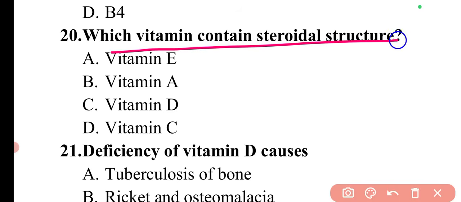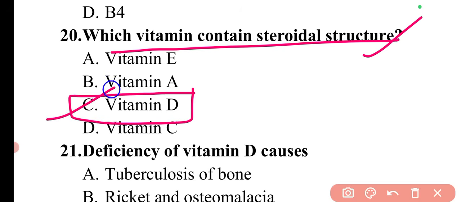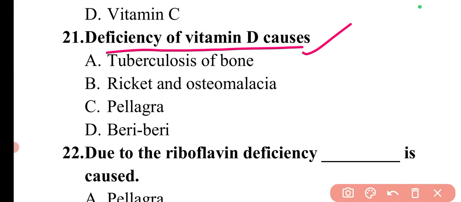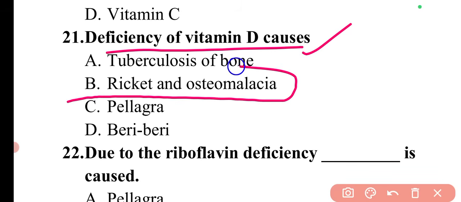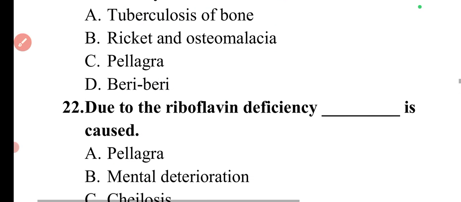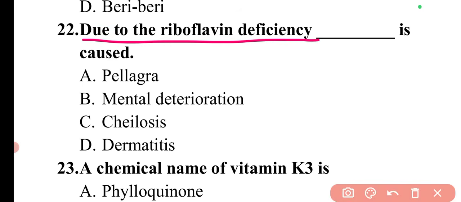Next question is, which vitamin contains steroidal structure? The steroidal structure is contained in vitamin D. So here option C is correct. Next question is, deficiency of vitamin D causes. The deficiency diseases of vitamin D are rickets and osteomalacia. Rickets is in children and osteomalacia is in adults. Next question is, due to riboflavin deficiency dash is caused. Due to riboflavin deficiency, that is vitamin B2, cheilosis condition is caused. So here option C is correct.